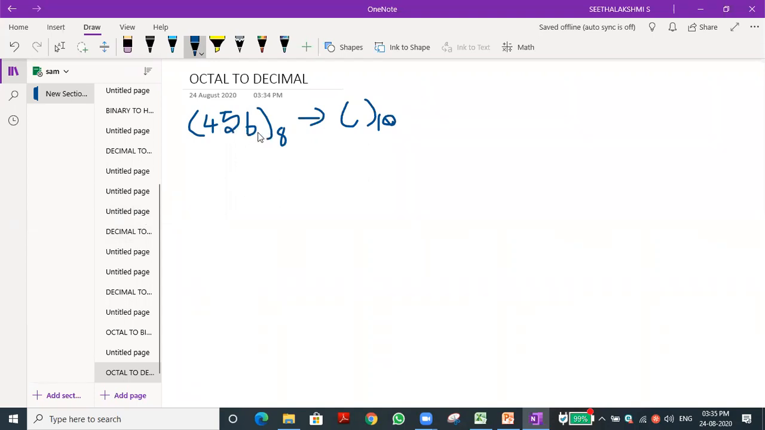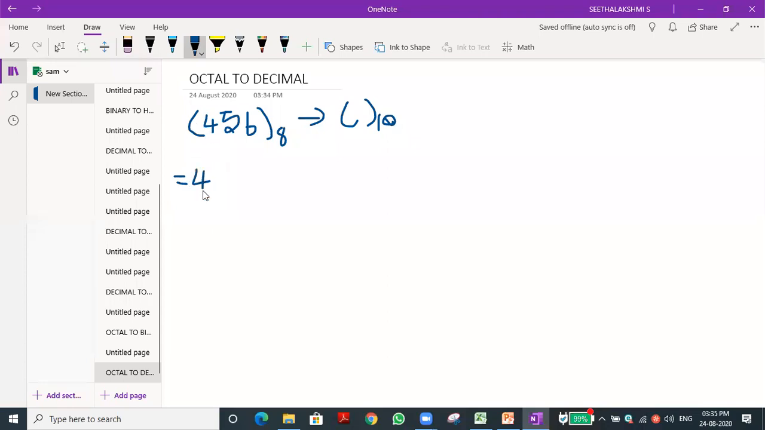How many digits are there? Three digits: ones, tens, hundreds. Now we need to multiply. This is the same as binary to decimal, but we need to multiply with 8. That is the change. What is the first number?